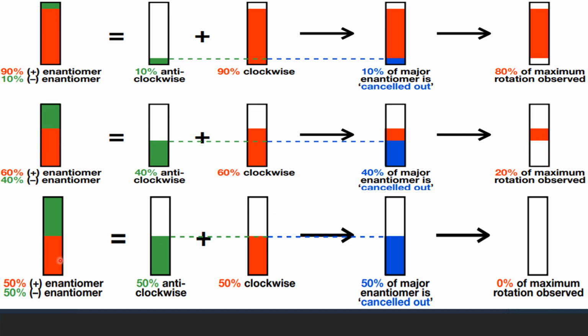In case of racemic mixtures, there is no enantiomeric excess. There is 50% dextro and 50% levo. There is no enantiomeric excess. Rotation by levorotatory isomer is equal to the rotation by dextrorotatory isomer. Only thing is they are in the opposite direction. So the rotation of the plane polarized light is cancelled by each other, and as a net result there will not be any optical rotation.